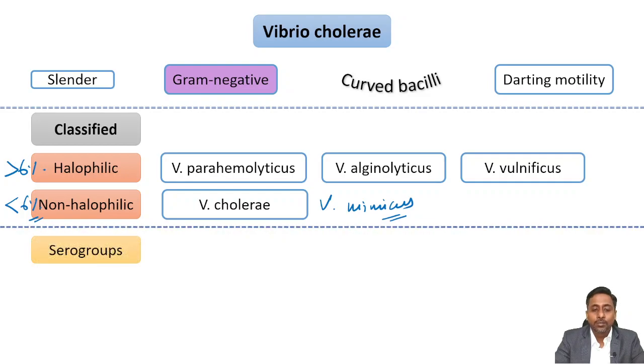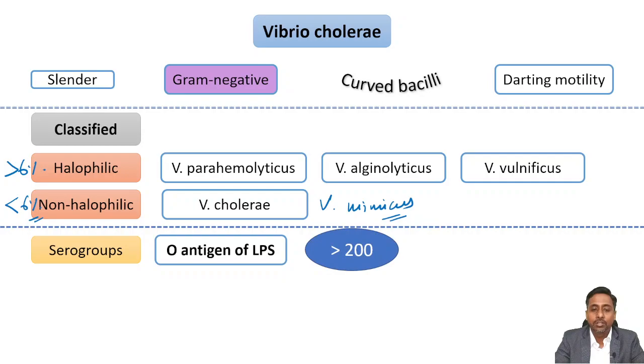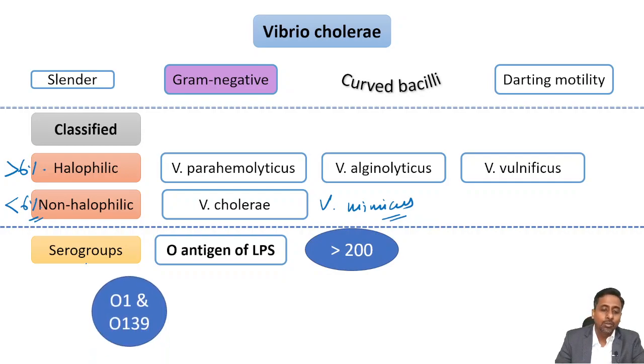Now the serogroups. Vibrio cholerae is divided into serogroups on the basis of the O antigen present on the lipopolysaccharide layer, and on this basis it is divided into more than 200 serogroups. Among these 200 serogroups, O1 and O139 are the two commonly associated with cholera.